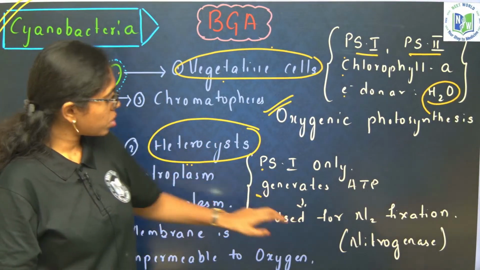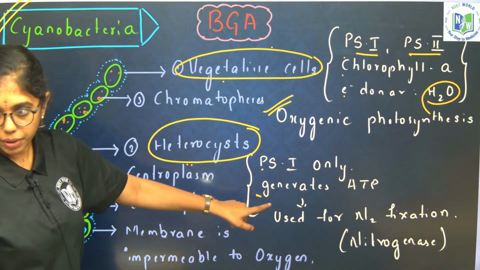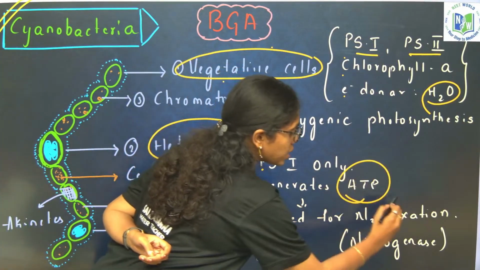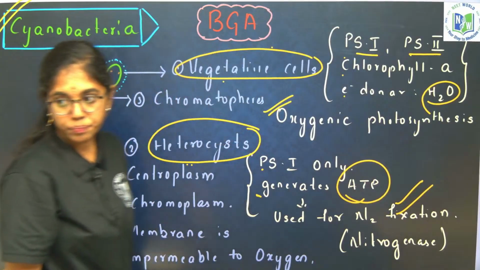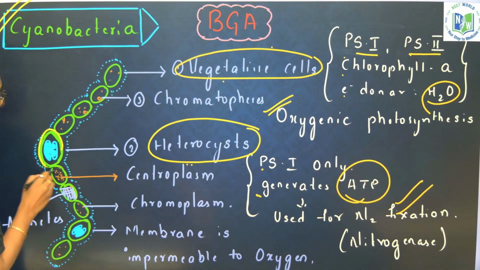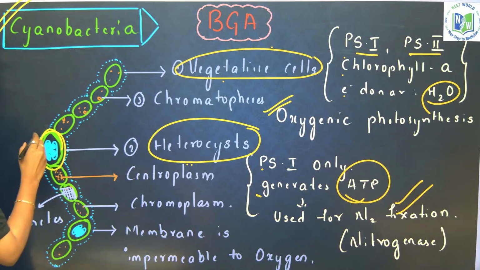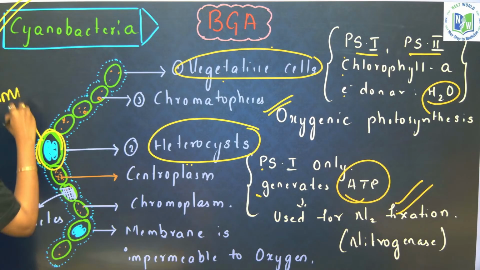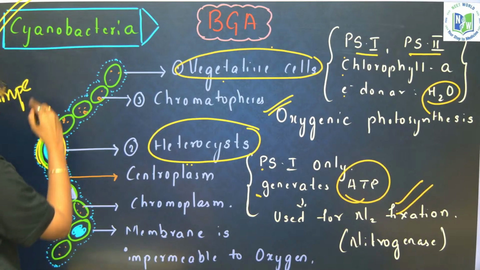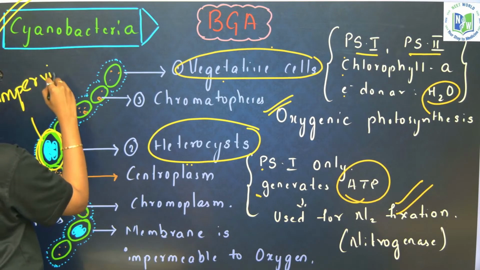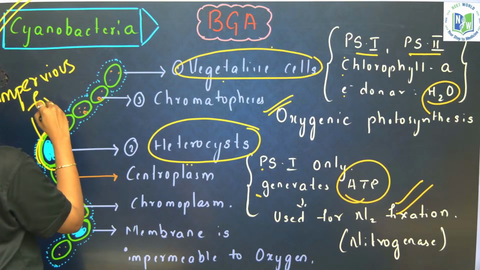This ATP is utilized for nitrogen fixation. Remember, heterocyst walls are very thick with thick wall depositions, which are impervious to gaseous exchange.